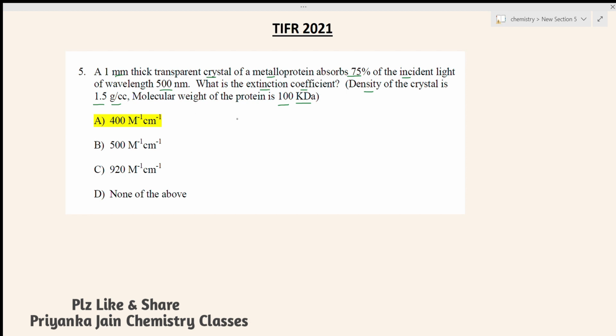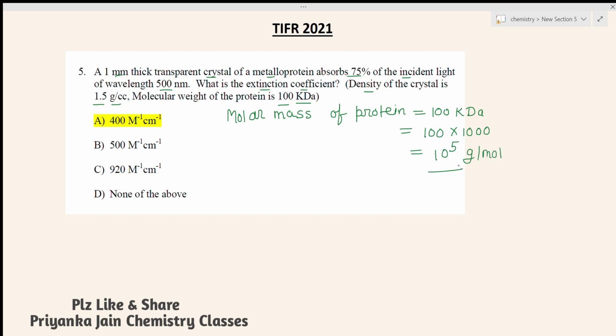So now see how to do this question. Firstly, we are given the molar mass of the protein, which is 100 kilodalton. If we convert it to grams per mole, it will be 100 into 1000, so we multiply it by 1000. We get 10 to the power 5 grams per mole. Now we know the molar mass of the protein. Then what do we have to do?